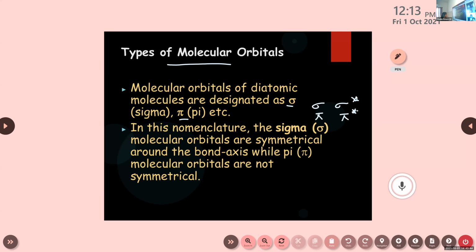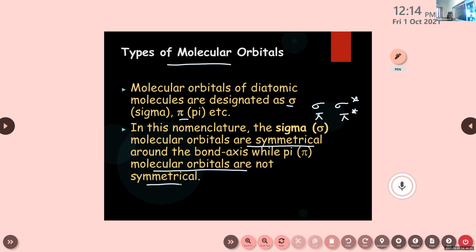Clear, children? In this nomenclature, the sigma molecular orbitals are symmetrical around the bond axis, while the pi molecular orbitals are not symmetrical. The reason is that in a pi molecular orbital, the p orbital will be involved, and there are three types of p orbitals, right? Px, py, pz. But in the case of sigma, only the s orbital will be involved. An s orbital has no such axis. It's spherical in shape, isn't it? That's why the sigma molecular orbitals are symmetrical around the bond axis, while pi molecular orbitals are not symmetrical.